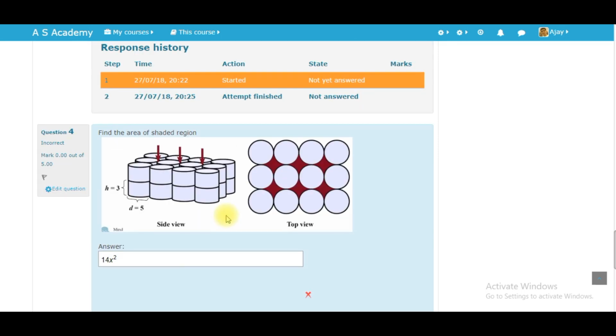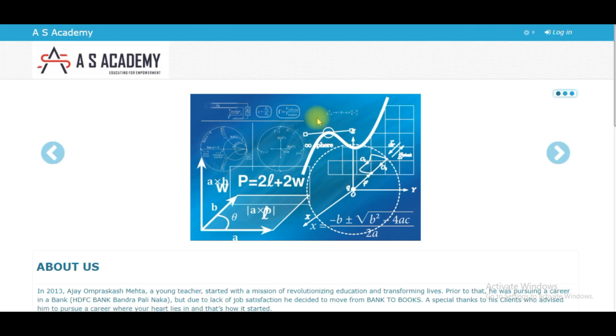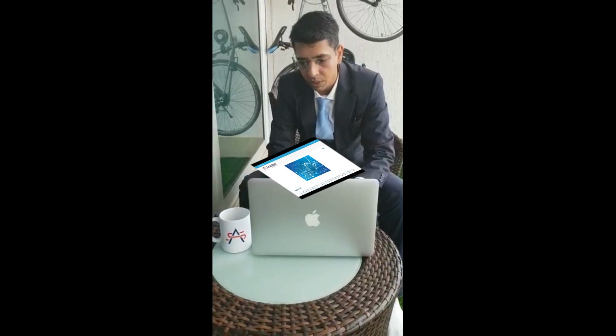So this gives me a complete detailed analysis and I can view each and every student. Now I log out and this is the end. So this is what is there, where a student has all the access, everything is available right from my availability.